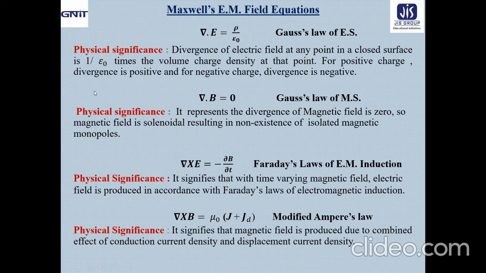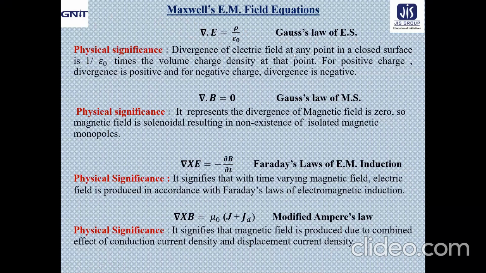But today, finally, what about Maxwell's electromagnetic field equations? Just take a look. Del dot E equal to rho by epsilon naught, Gauss's law of electrostatics. What about its significance?